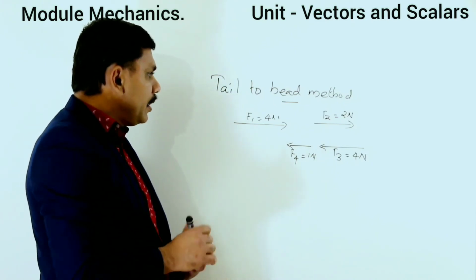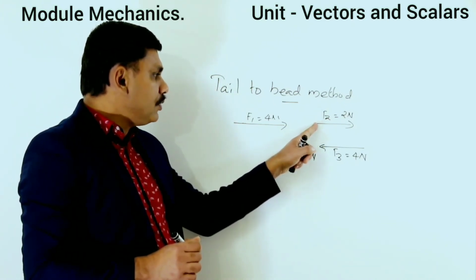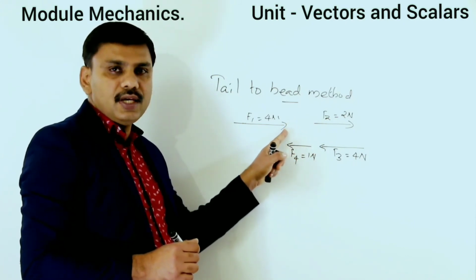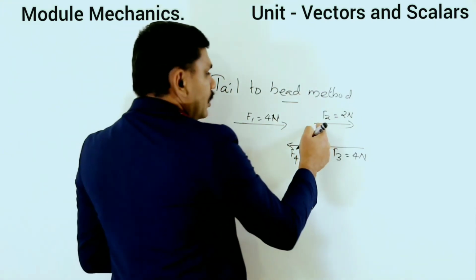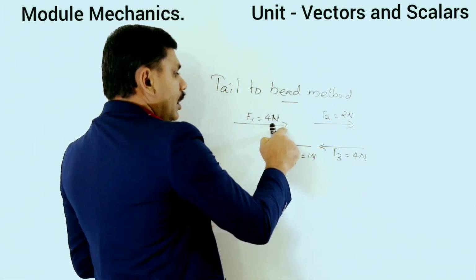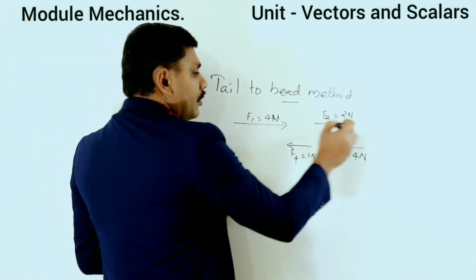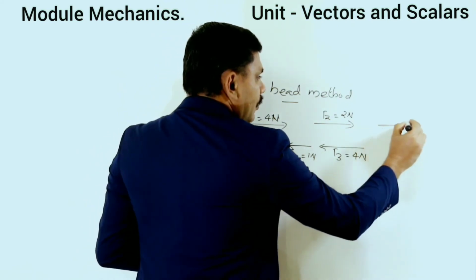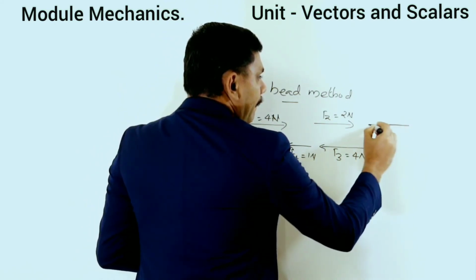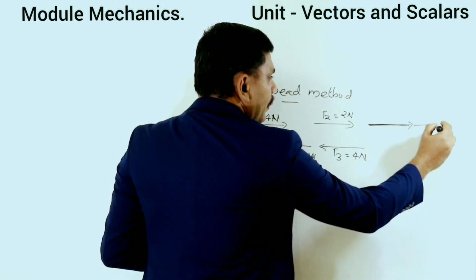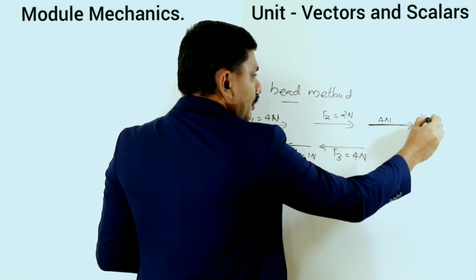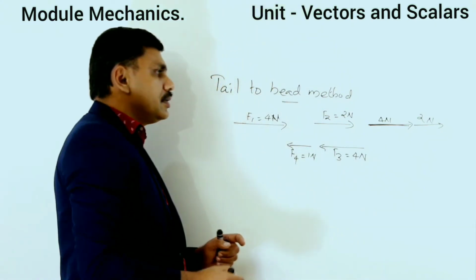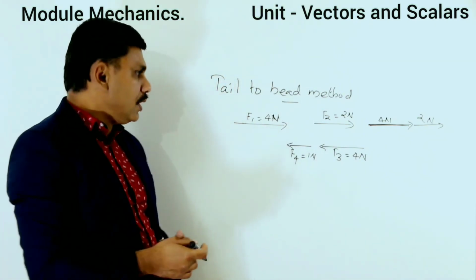So you keep the tail of F2 at the head of the 4 Newton vector, F1. This is 4 Newton, this is 2 Newton.